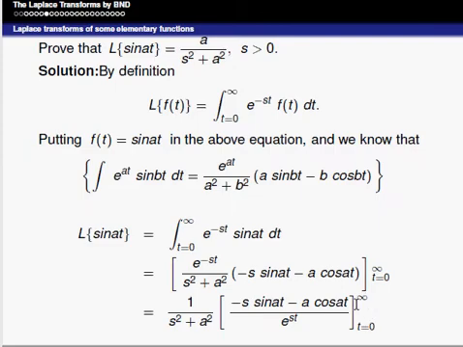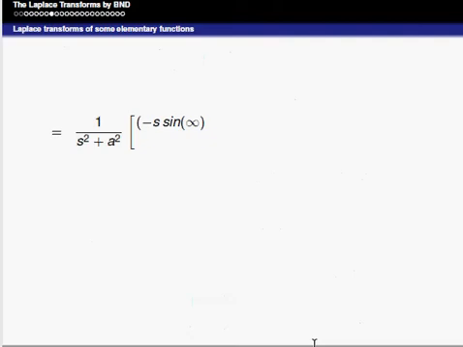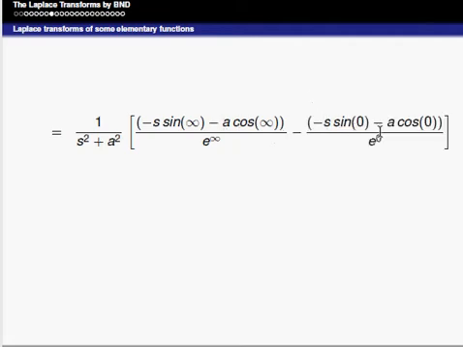Now I have to substitute the upper limit: minus s into sin infinity minus a into cos infinity divided by e power infinity. Next, the lower limit: minus s into sin 0 minus a into cos 0 divided by e power 0.